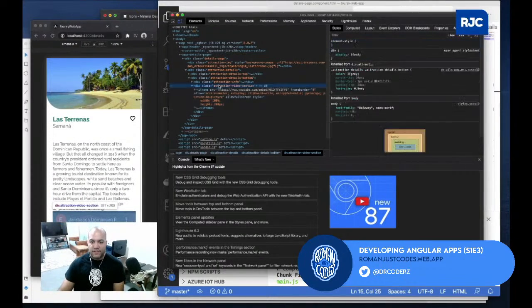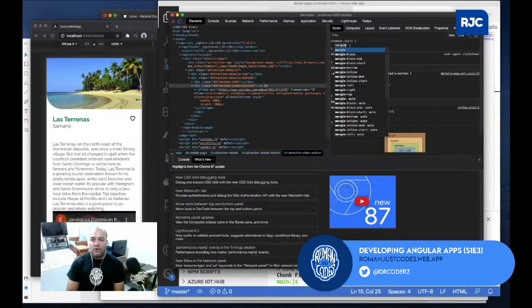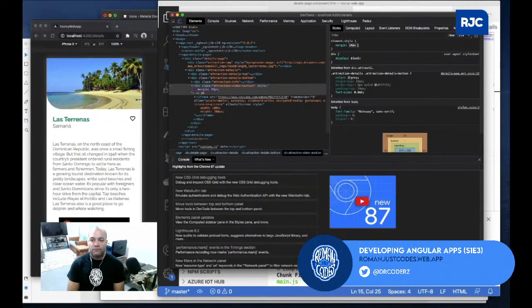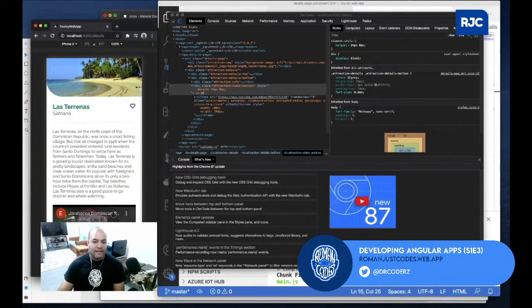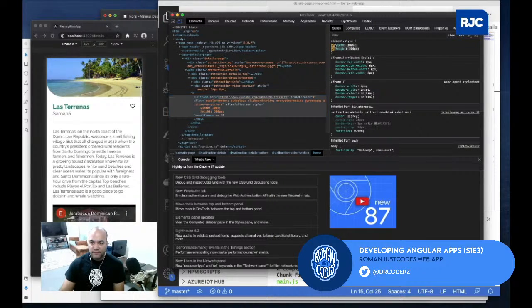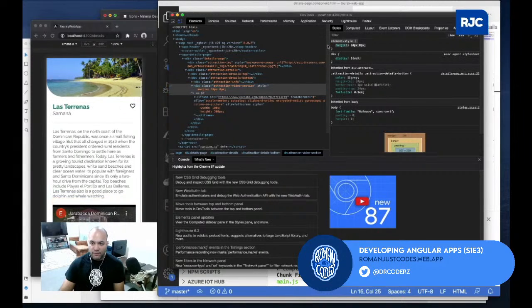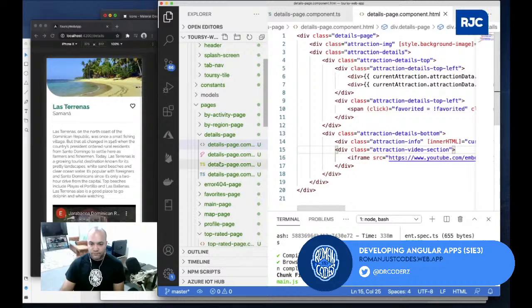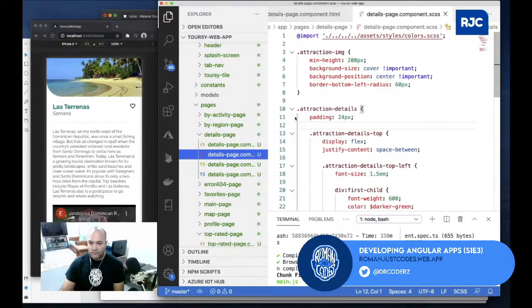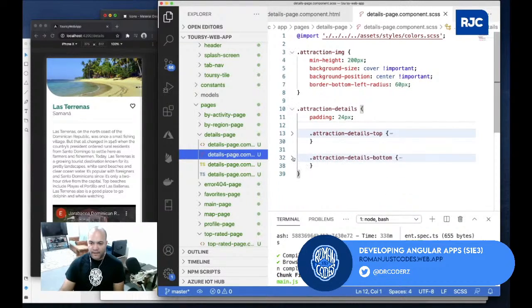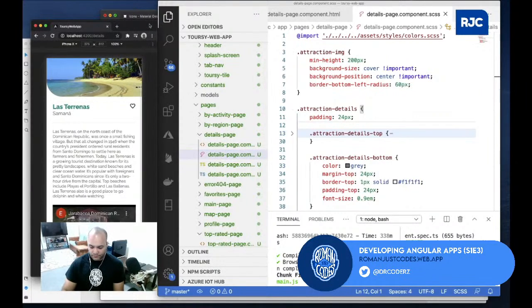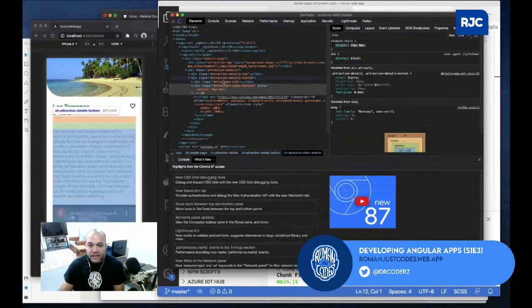For the attraction video section, I'll do margin top and bottom, like 24 top and bottom. That way I can have it right down there, and then people can just play it right away. I kind of like that. So let me grab that iframe stuff inside of the attraction video section. I'll do the margin, so I'll keep that attraction video section. Is it inside of the bottom, right? Inside the bottom, yeah, exactly.